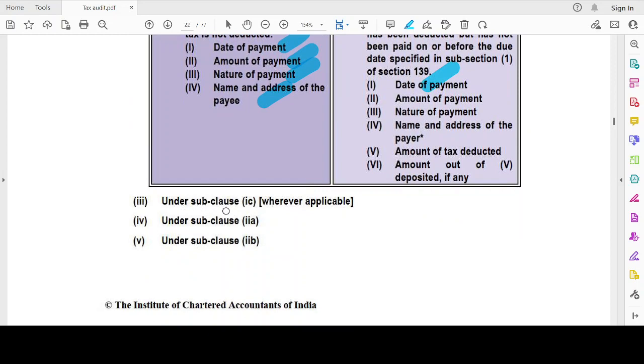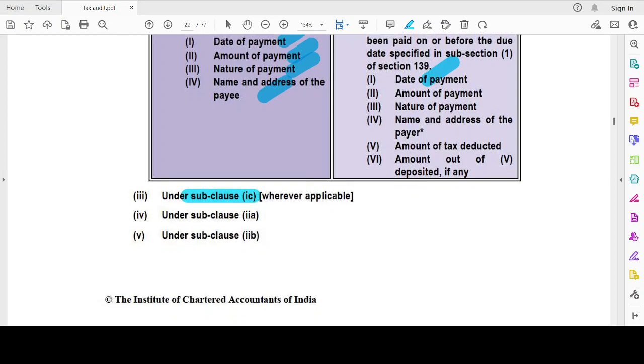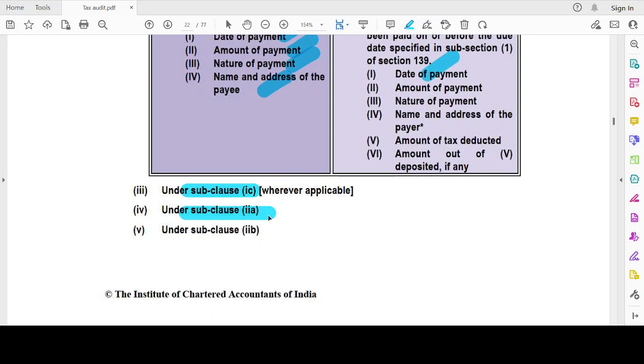Okay, then subclause 1C deals with fringe benefit. If any fringe benefits have been provided, for which I have not deducted, or that is not deductible under the head profits and gains of business and profession. Then 2A deals with any sum paid on account of wealth tax. That should not be allowed as a deduction while computing profit and loss for the business or profession.